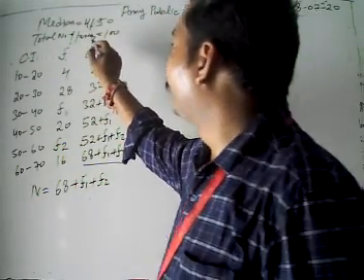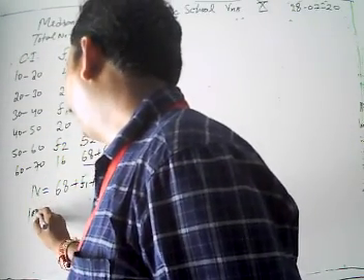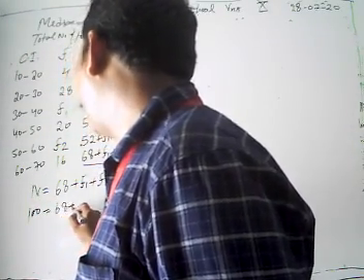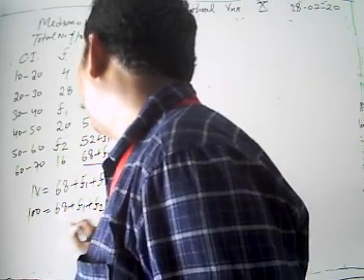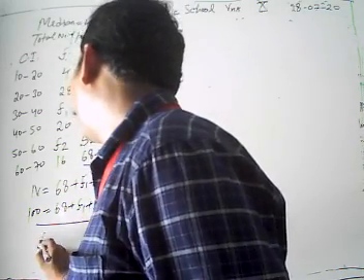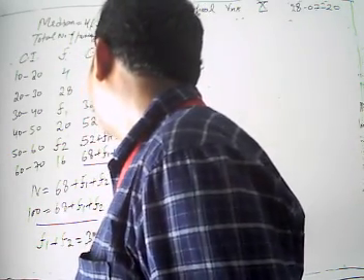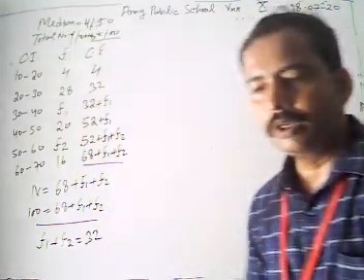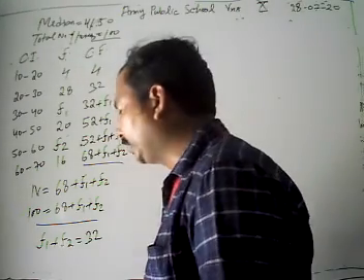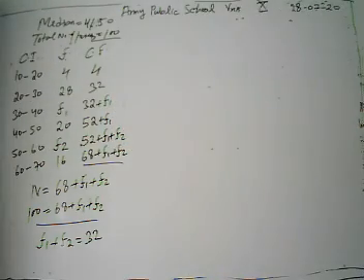It is given that the total number of persons is 100, so 100 equals 68 plus f1 plus f2. Then what is the value of f1 plus f2 from here? f1 plus f2 is given by 32. From the given information we get that the sum of the unknown frequencies is 32.